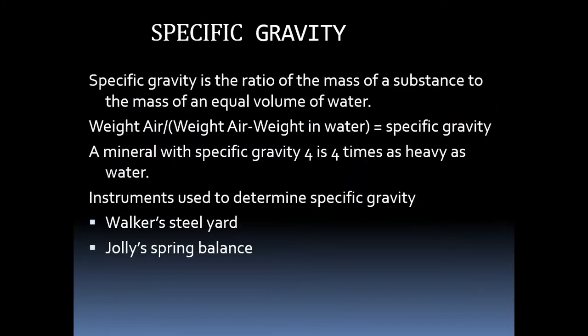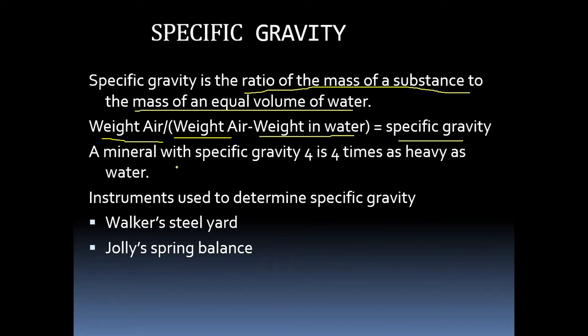So I hope you understood crystal form. So the next important property of mineral is specific gravity. Specific gravity is the ratio of the mass of a substance to the mass of an equal volume of water. You can see the formula, weight in air divided by weight in air minus weight in water, that is nothing but specific gravity. Suppose a mineral has specific gravity 4, that means it is 4 times heavier than water.